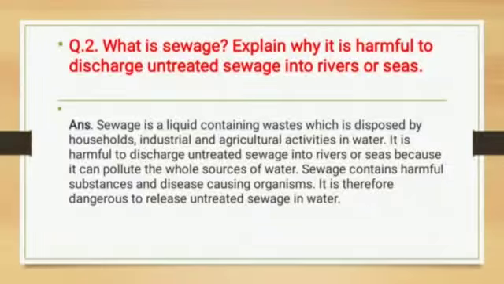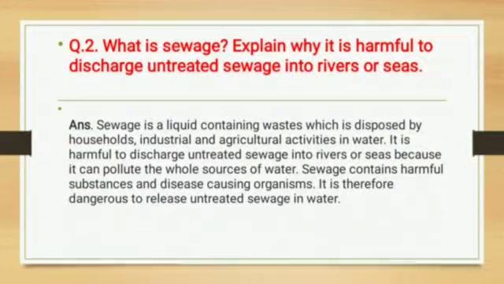Now untreated sewage is very harmful to discharge into rivers and seas. Why? Because you know that in rivers and seas some marine animals are there, some plants are also there. So it is dangerous for them. Sewage is a liquid containing waste which is disposed by household, industrial and agricultural activities in water. It is harmful to discharge untreated sewage into rivers or seas because it can pollute the whole source of water.